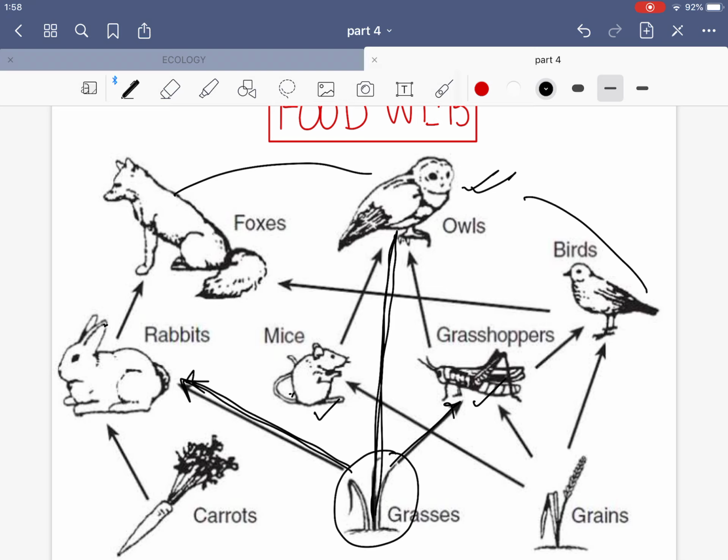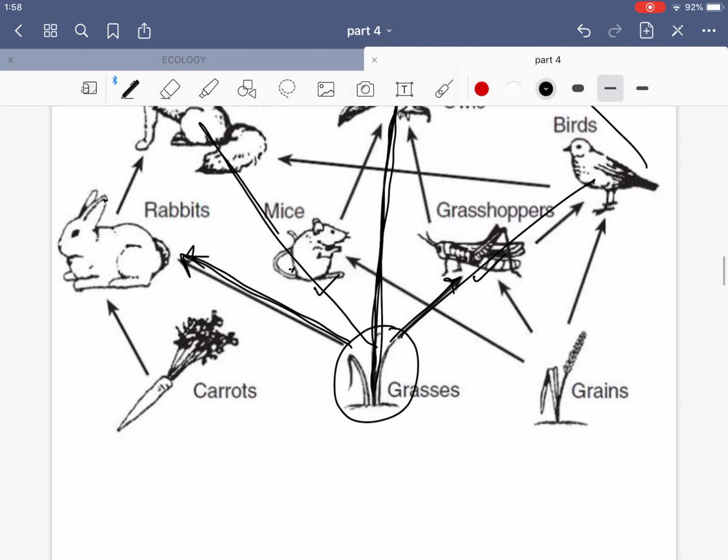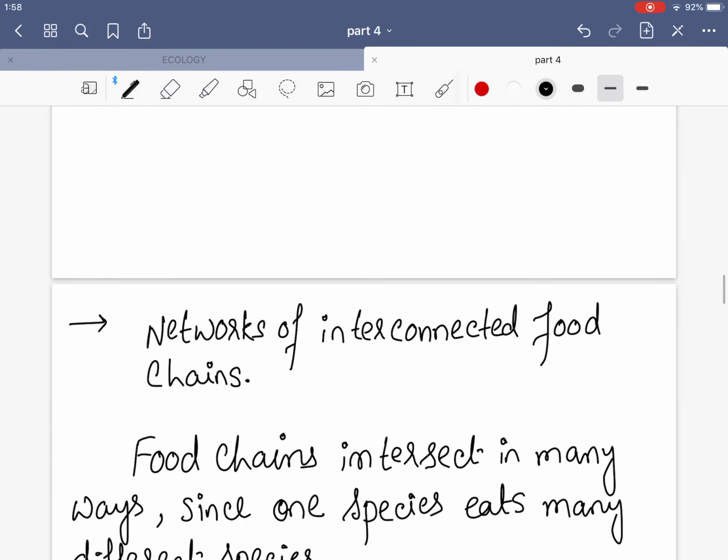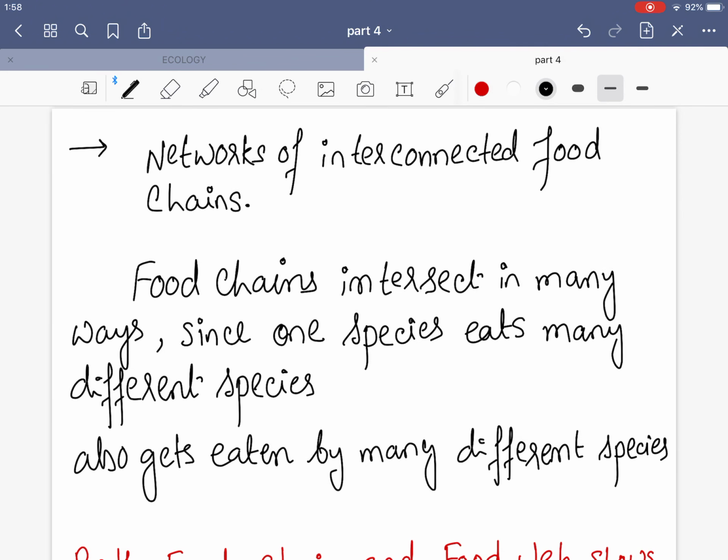So what is a food web? In nature, food chains intersect in many ways, since one species eats many different species and also gets eaten by many other different species. So thus we have food webs, which are networks of interconnected food chains. This is one food chain, this is another food chain, this will be another food chain. These are interconnected, and when we see it in an interconnected way, we can call it a food web. So what are food webs? Here I have written for you, networks of interconnected food chains.